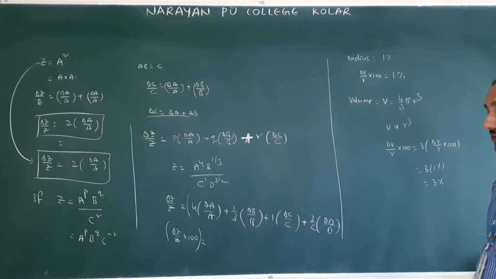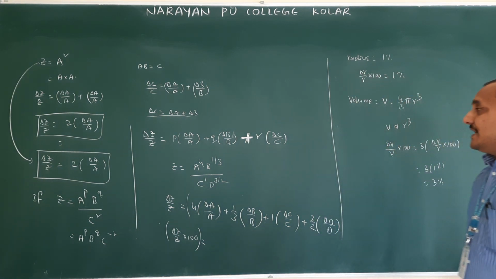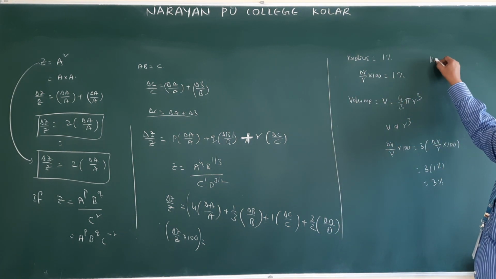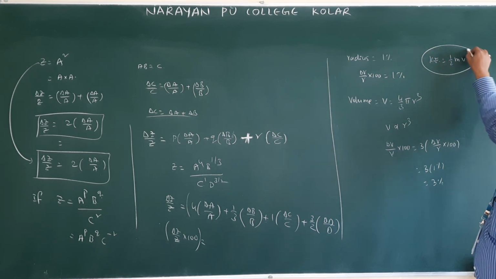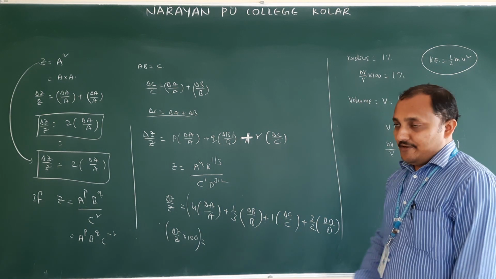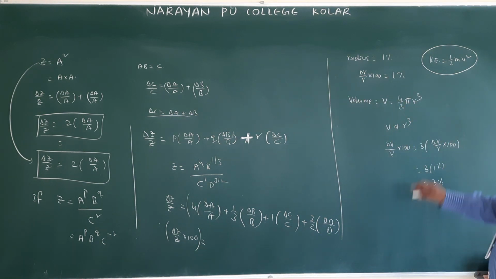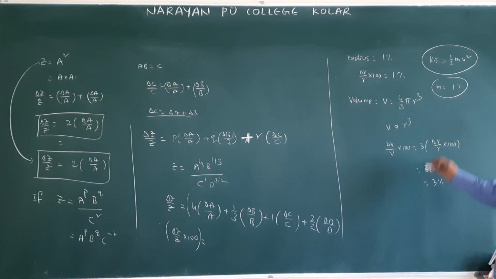I will give one small homework for you. All of you can try. All of you know the kinetic energy equation. What is the kinetic energy equation? K is equal to half m v square. Try to do the problem. In finding the mass of the object, the percentage error in mass is 1%.